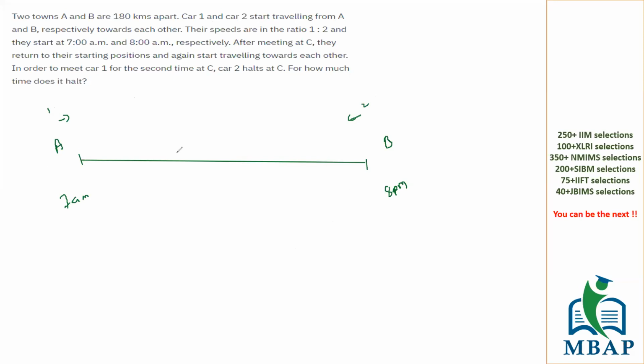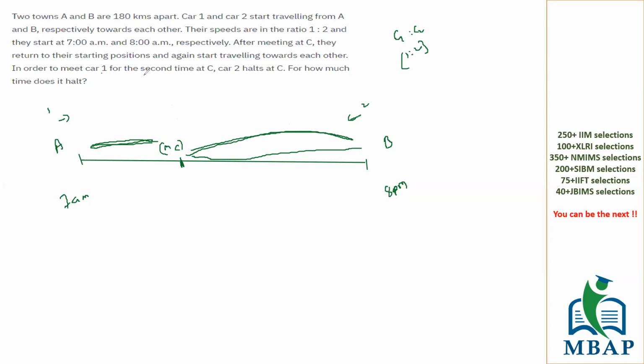After meeting at point C, wherever they will meet, the ratio of speed of car 1 and car 2 has been said to be 1:2. Though car 2 is starting 1 hour late, obviously it's going to cover some portion of bigger distance than car 1. So let's assume this is point C where they meet. After meeting at C, they both return to their starting position. Car 2 comes from here, car 1 comes from here, and then again it goes and comes back. Car 1 also goes and comes back.